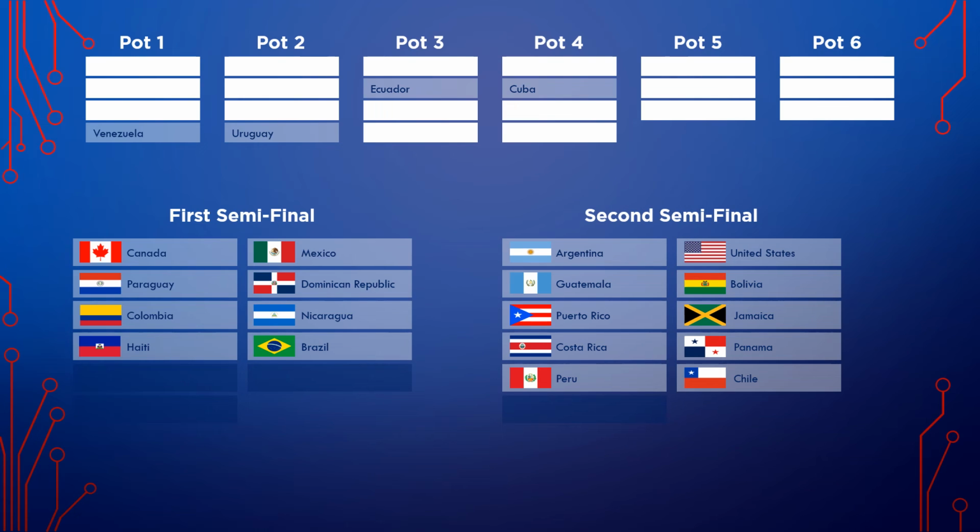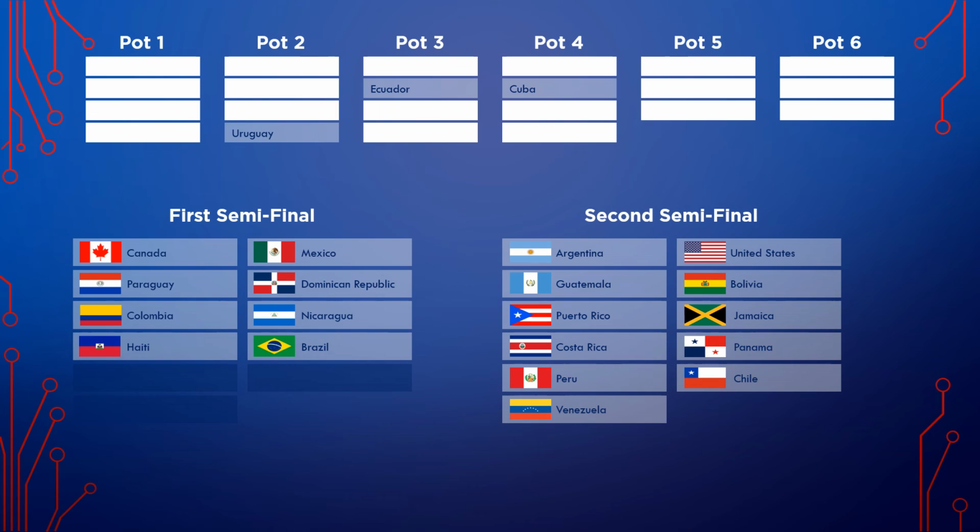So Venezuela is the next country, and they will take part in the first half of the second semifinal. So now we've got all the countries performing in each semifinal.